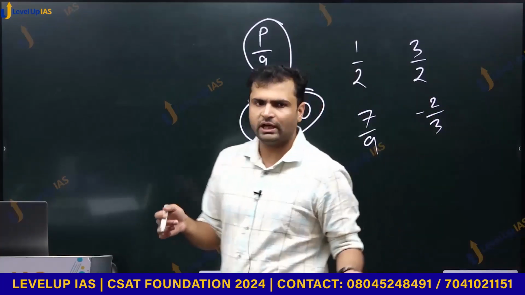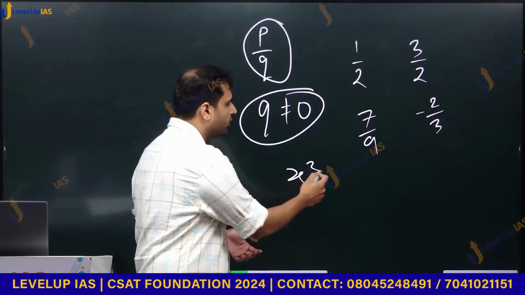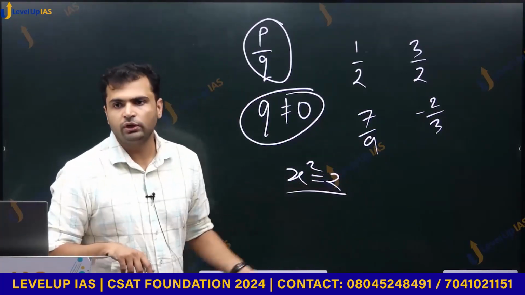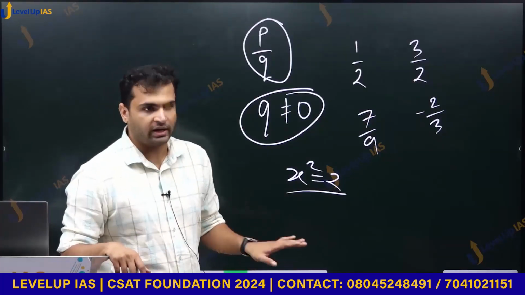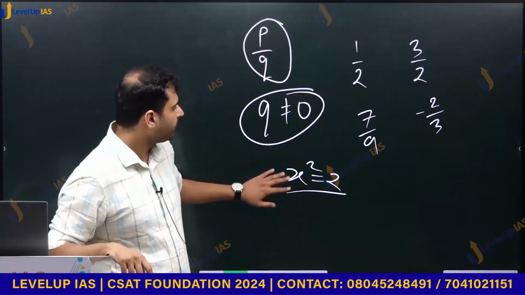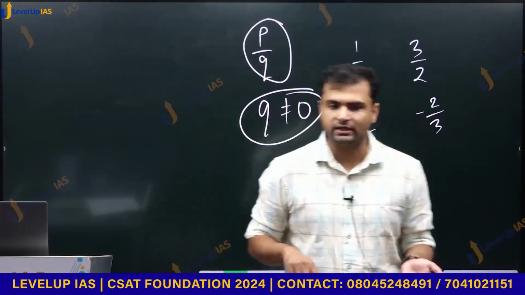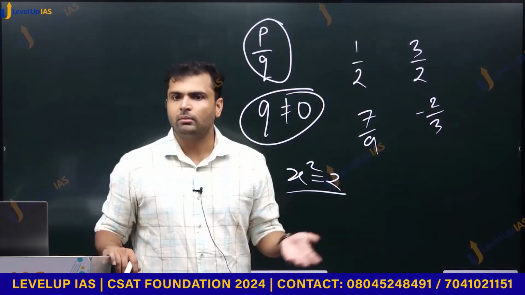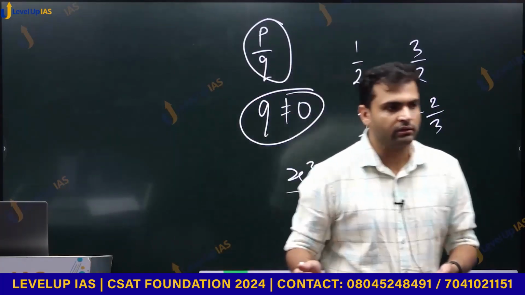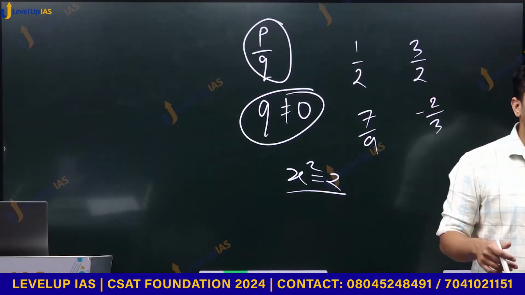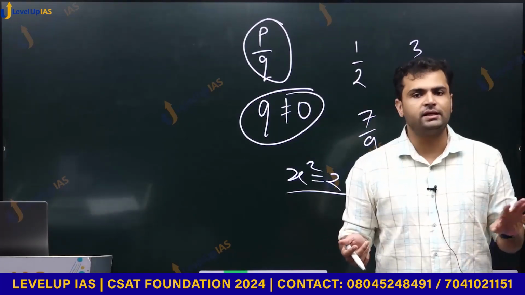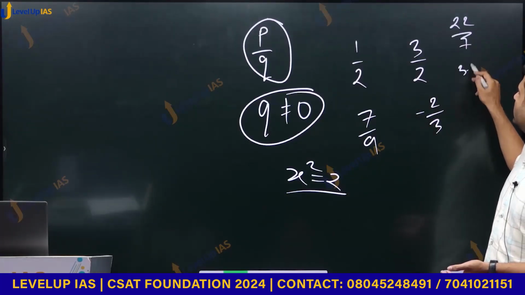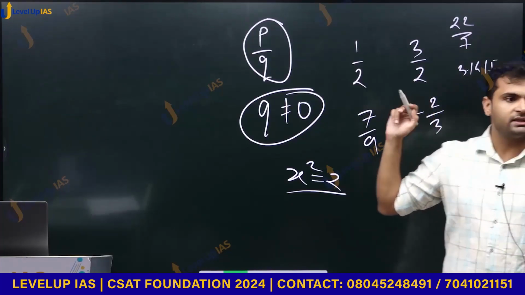But again, there were gaps in this as well. Here we don't have a solution for this kind of equation, x square is equal to 2. So we extend it further to include irrational numbers, numbers which are not rational but irrational. The most famous irrational number is pi, right? All of you must have heard about pi. Area of circle is pi r square, circumference of circle is 2 pi r. So what is this pi? This pi is an irrational number. Sometimes we approximate it by 22 by 7 or 3.1415 and so on.